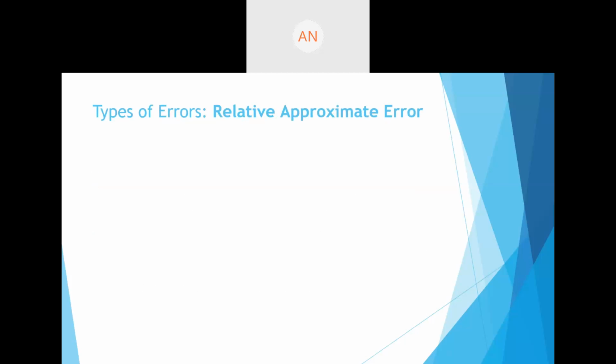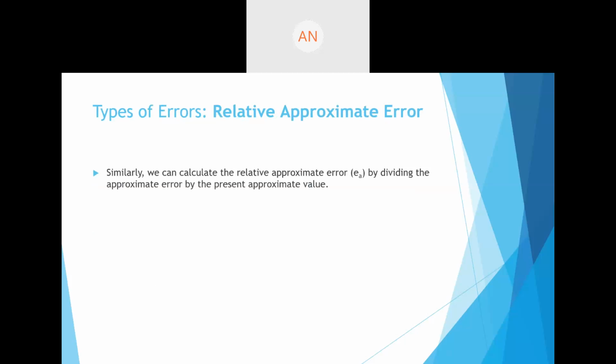Now there are different types of errors. We talked about approximate error, now we're talking about relative approximate error. We can calculate the relative approximate error by dividing the approximate error by the present approximation. So small ea, the relative approximate error, is nothing but approximate error upon present approximation.